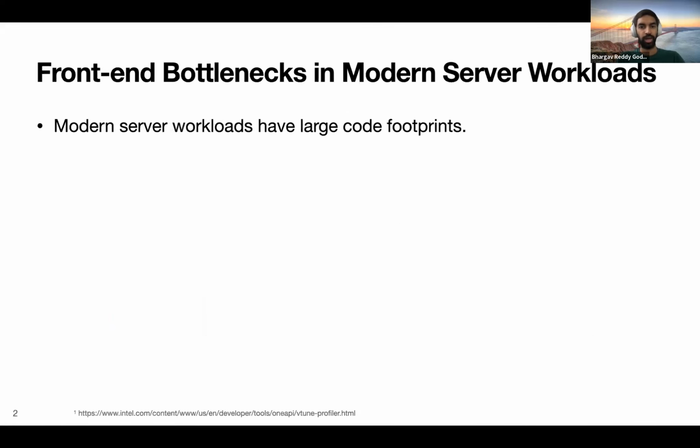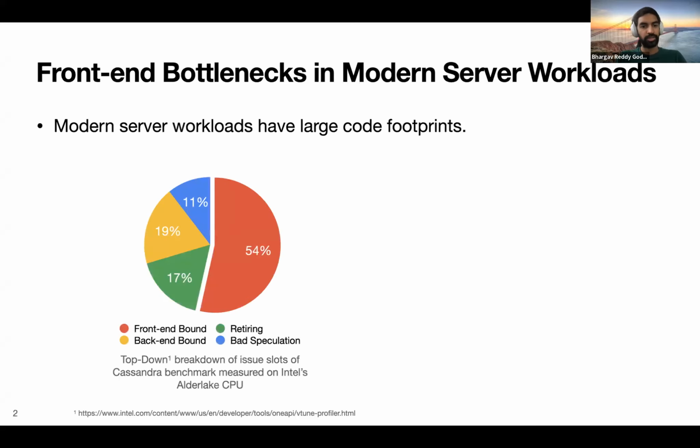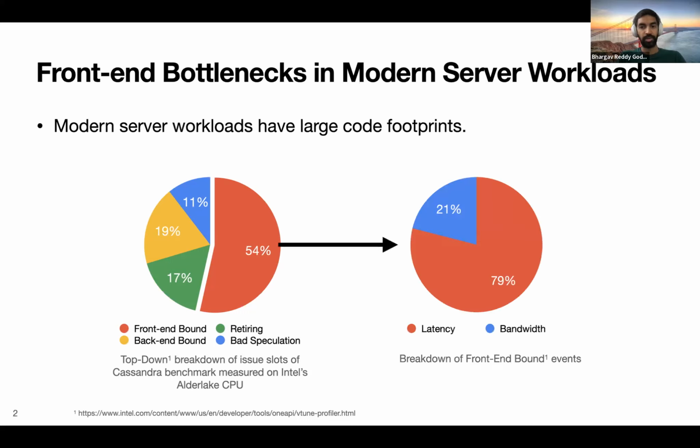Modern server workloads have large code footprints, due to which they face huge front-end bottlenecks. Here is a top-down analysis of a well-known database application, Cassandra. It shows that only 17% of issued instructions are retiring, and 54% of issue slots are lost only due to front-end bound events. Upon a closer look, it shows that latency is a big problem, which means that the front-end is unable to supply instructions due to iCache misses. This is mainly because data center workloads have code footprints larger than the size of L2 cache.